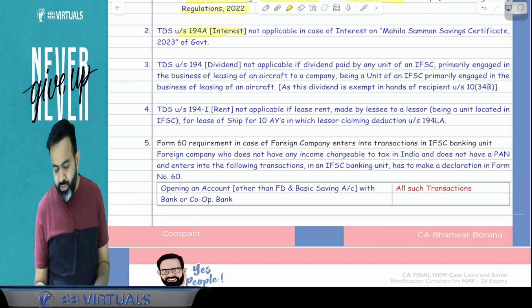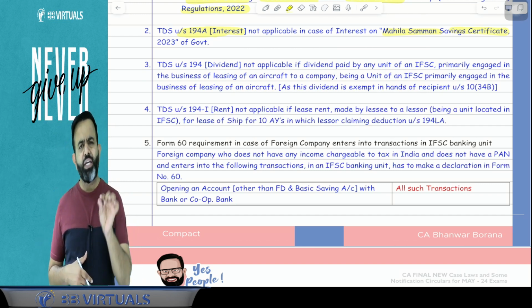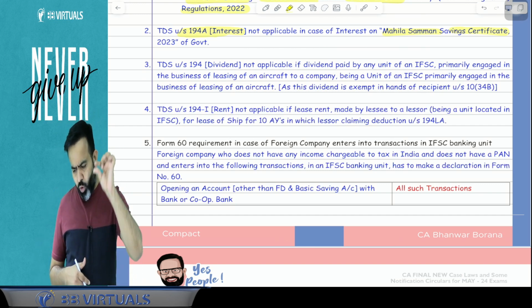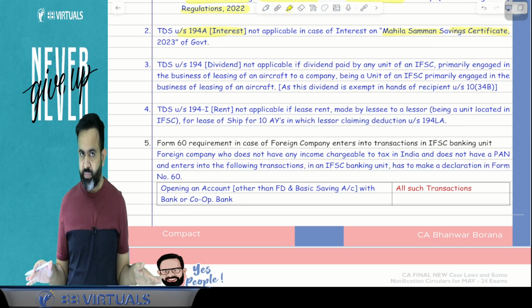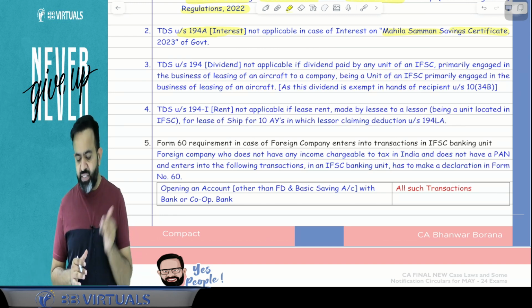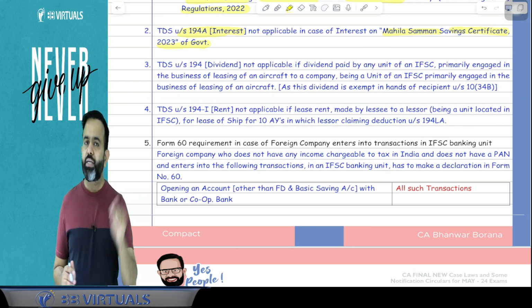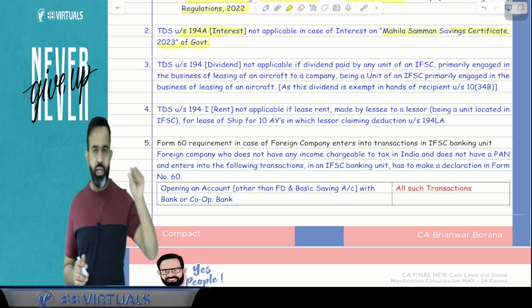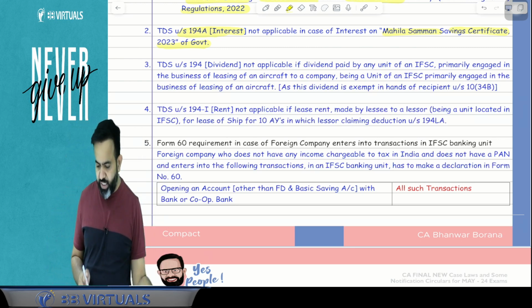Now guys, here there is the Mahila Samman Saving Certificate, that is one government instrument issued by the post office and all. On the Mahila Samman Saving Certificate of 2023 of the government, there is no need to deduct the TDS. TDS is not applicable on this instrument. So if they ask whether TDS is applicable on the Mahila Samman Certificate, the answer is no, TDS is not applicable.